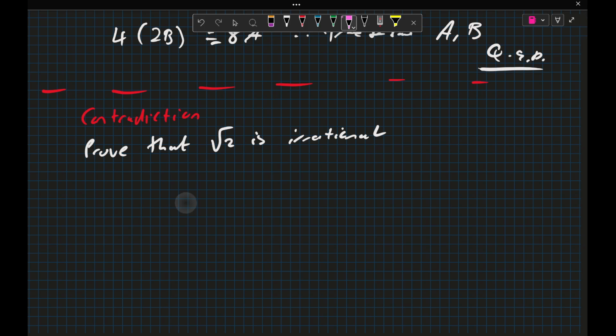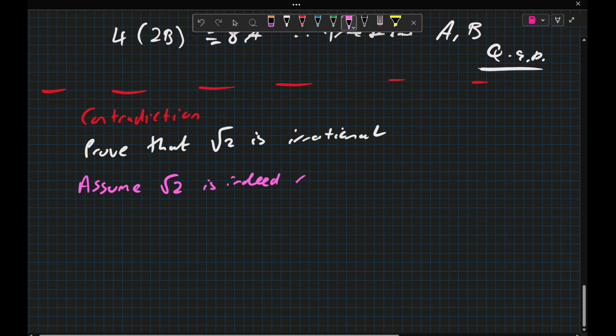So how we're going to work this is we're going to say assume the square root of 2 is indeed rational. It asks us to prove that it's irrational, but we're going to start by assuming that it is, and then try to prove that it can't possibly be rational, so it is therefore irrational. It's a very confusing thing to get. A lot of people often memorize this proof, but I feel like I can't do it justice unless I properly describe how it works.